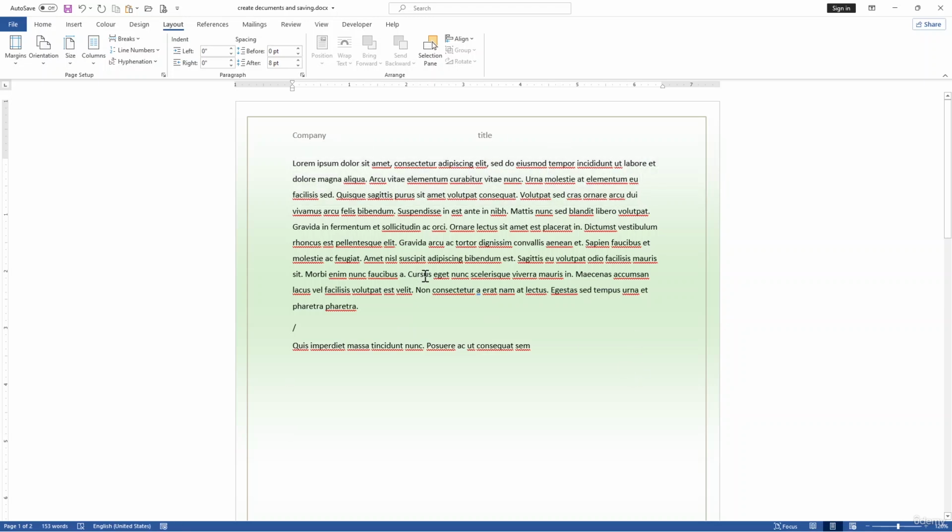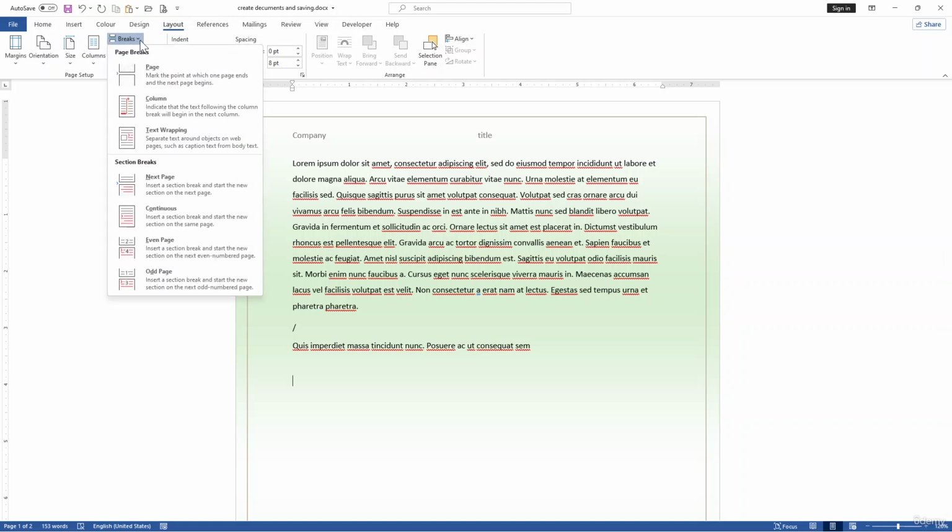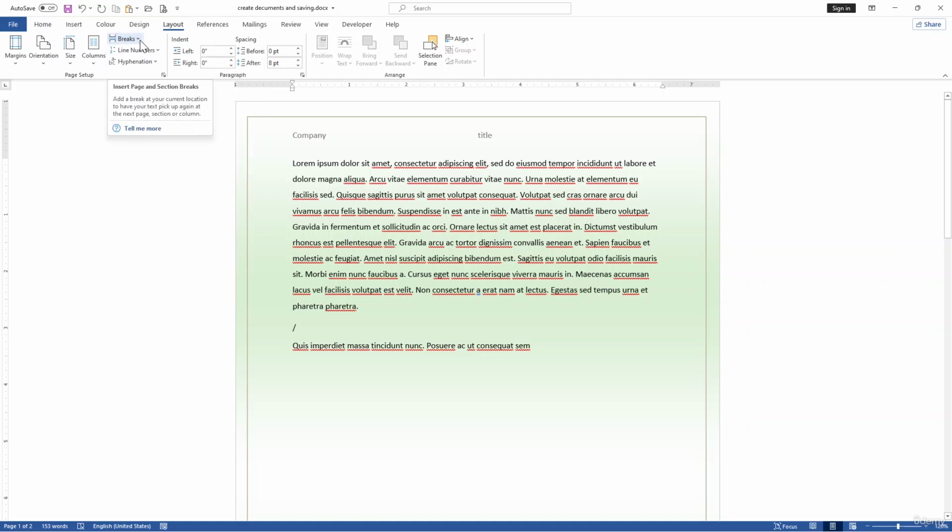So now let's take it to the next level with the breaks or page breaks in the layout. Add a break at your current location so the text picks up again at the next page, section, or column. So first take your cursor.